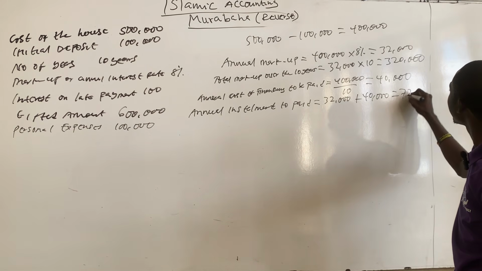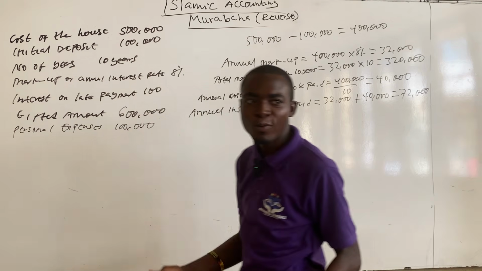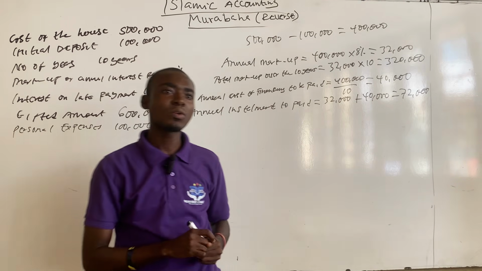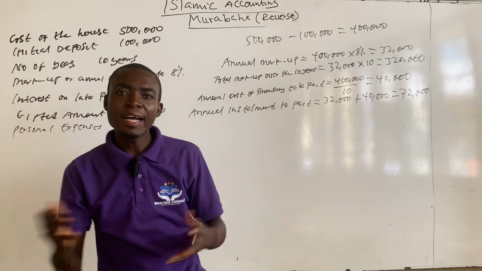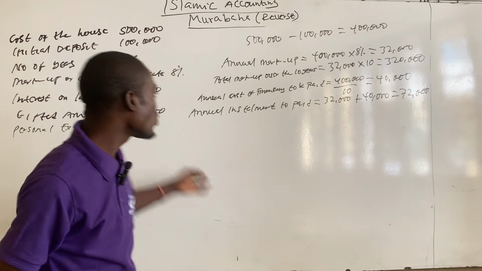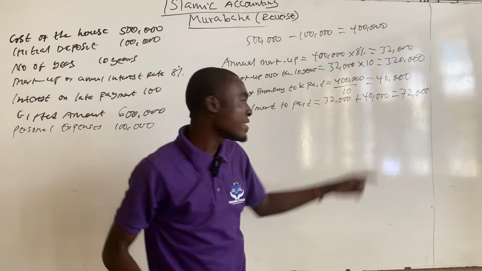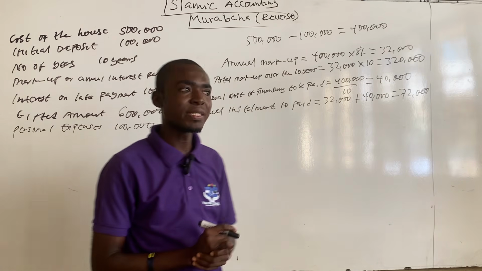And this will give you 72,000. If you want to calculate the total amount that Imam Ghazali will pay over the 10 years, that will be the annual installment times the number of years, which is 10. That will be 720,000.